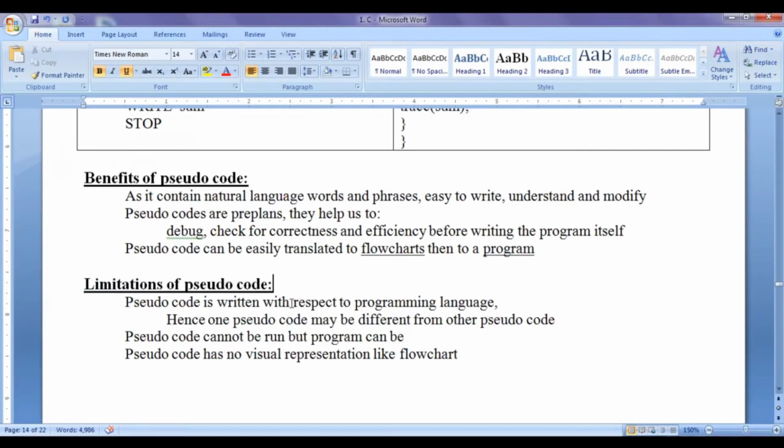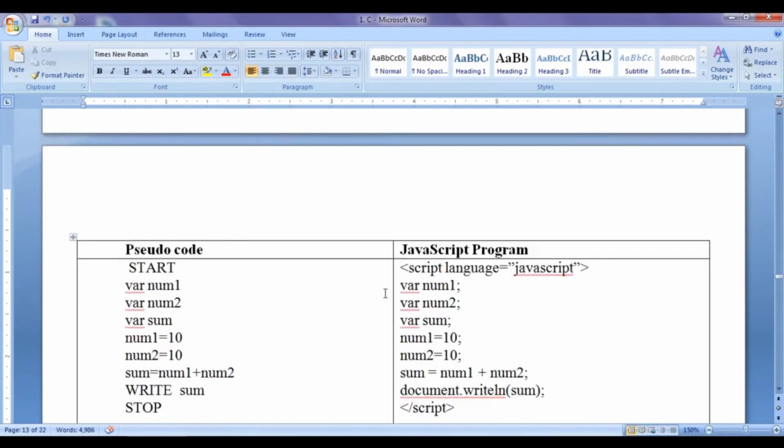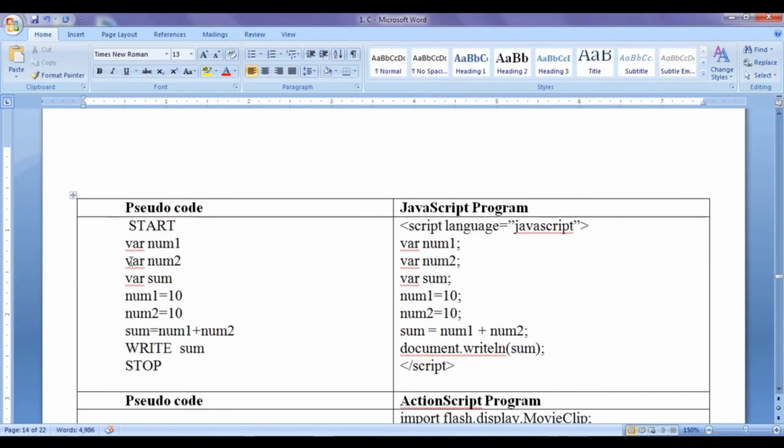Let's discuss limitations of pseudocode. Pseudocode is written with respect to a programming language. Hence, one pseudocode may be different from another pseudocode. You can see here a pseudocode for solving the problem of finding the sum of two given numbers, 10 and 10, might look like this: Start, var num1, var num2, var sum, num1 equal to 10, num2 equal to 10, sum equal to num1 plus num2, write sum, stop.